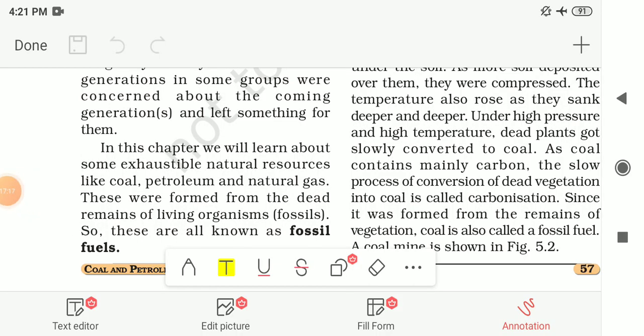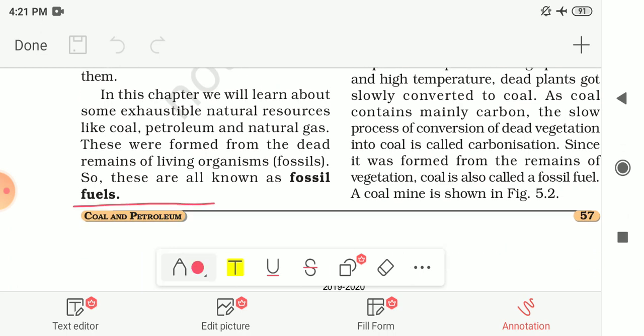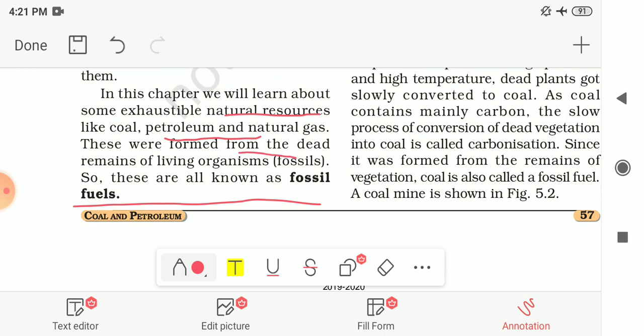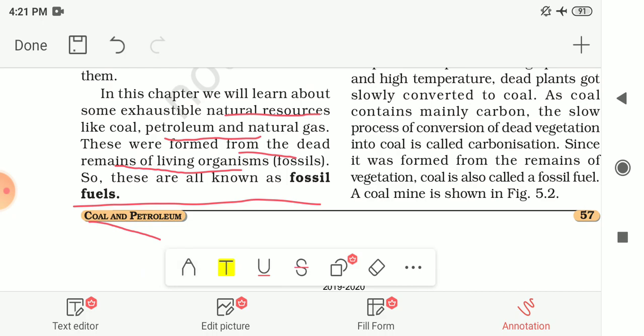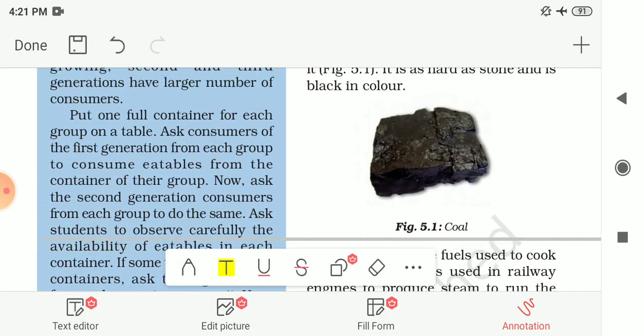To save these natural resources, first we should know about our exhaustible natural resources. In this chapter, we will learn about some exhaustible natural resources like coal, petroleum and natural gas. They were formed from the dead remains of living organisms, which are also known as fossils. Since these are formed from fossils, they are also known as fossil fuels. So let me start with coal.